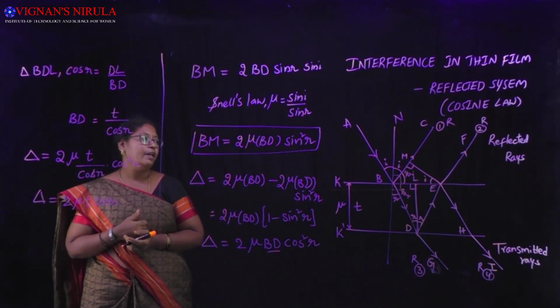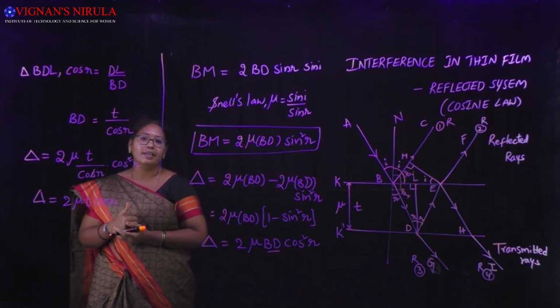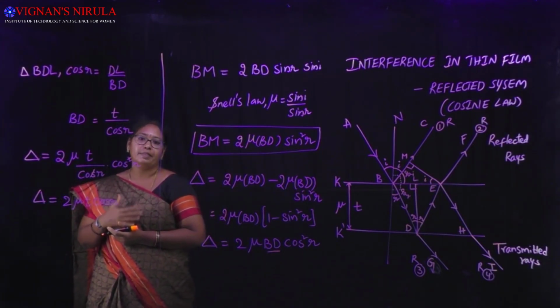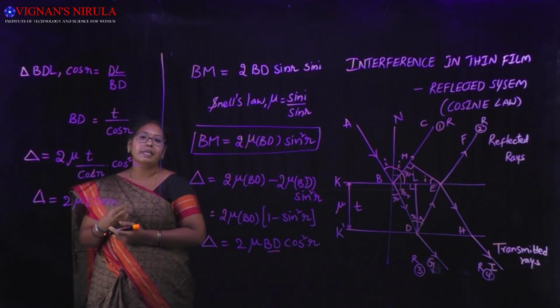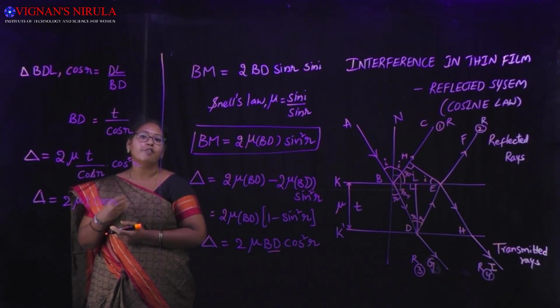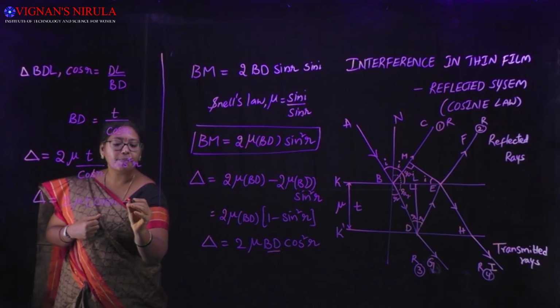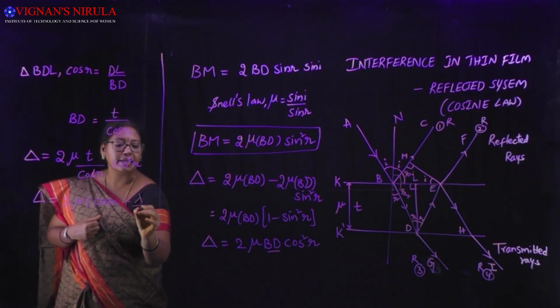But here ray 1 is reflected from the air-glass interface, meaning it is reflected from the rarer to denser medium interface. So ray 1 suffers a phase change of pi, which is equivalent to an additional path length of lambda by 2. So an additional path length of lambda by 2 has to be considered.